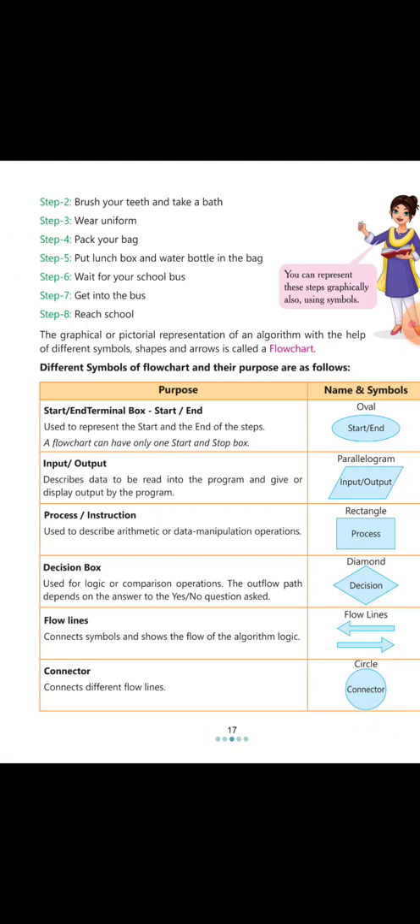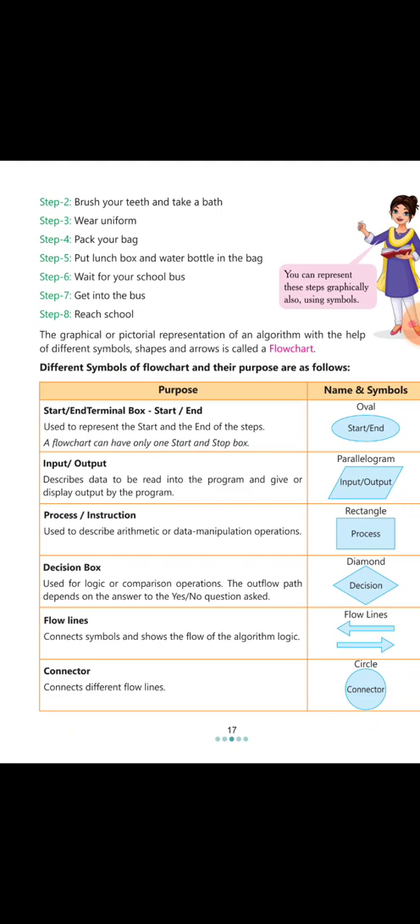Then we have the parallelogram. It describes the data to be read into the program and the output displayed by the program. It is used to take input and output. Then we have a rectangle. Rectangle is the process or instruction box, and it is used to describe arithmetic or data manipulation operations. Then we have a diamond, known as a decision box. It is used for logic or comparison operations. The outflow path depends on the answer to the yes or no question asked.